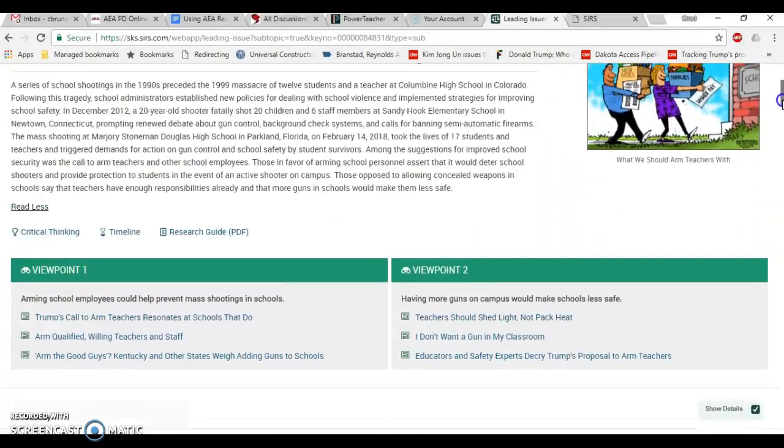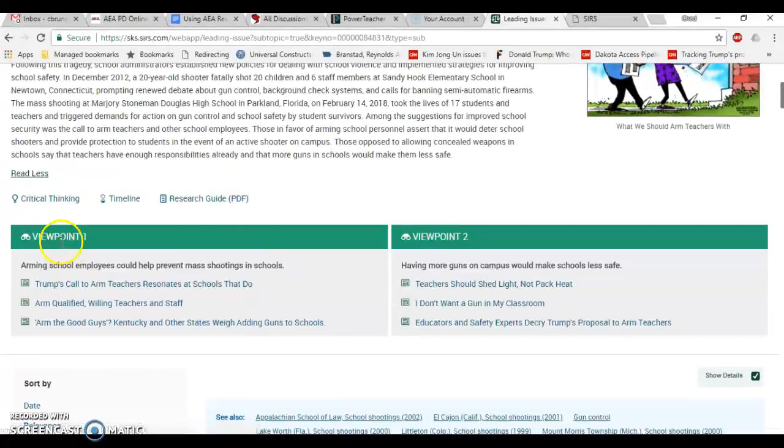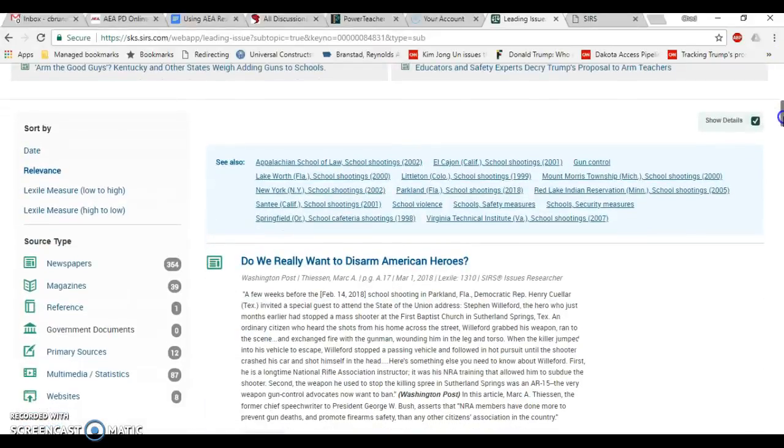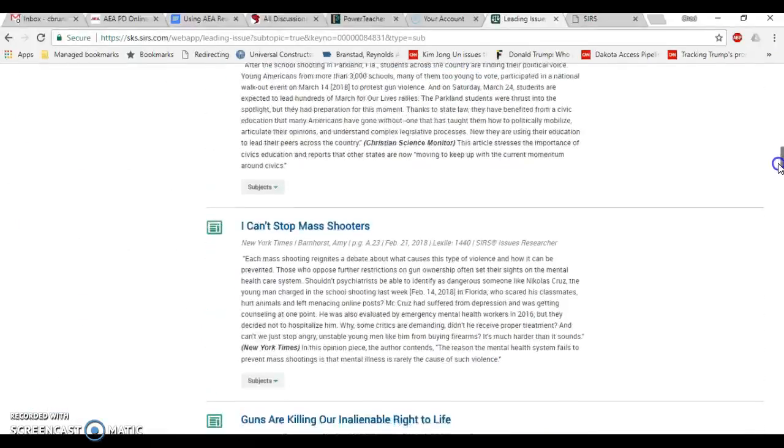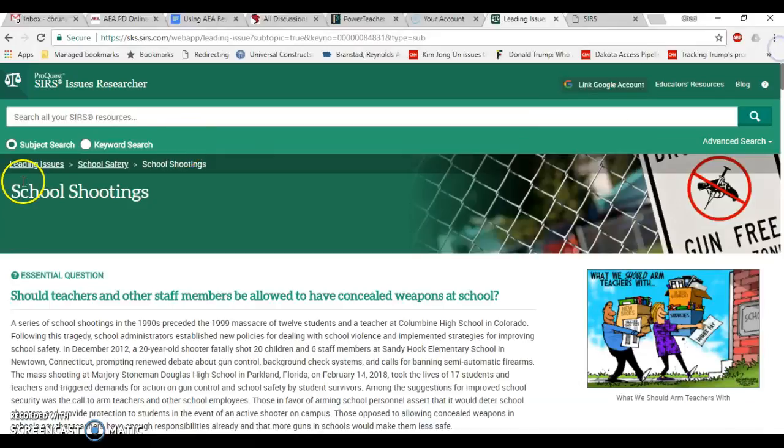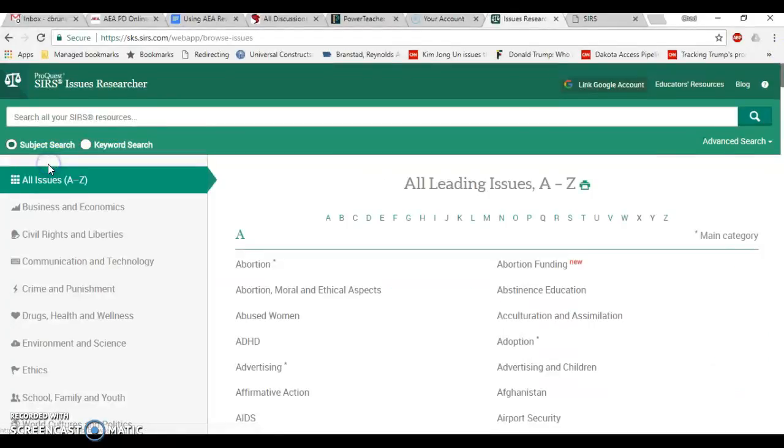Then down below, you'll notice there is viewpoint 1 and viewpoint 2. When we start debating this, it'll be great for both sides, as each viewpoint is researched. It has a lot of data on this web page to start your research. As you go further down, you will see it has other articles that relate to this topic as well. If we go back to the main page, let's just go back to the first page.